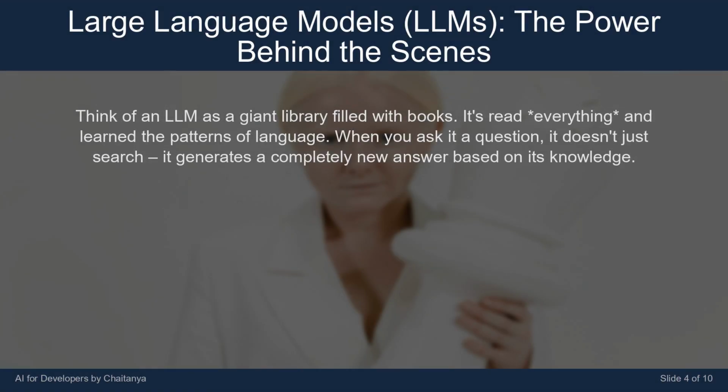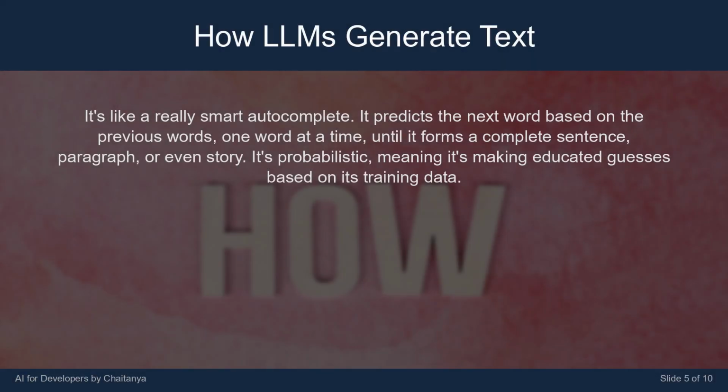Think of an LLM as a giant library filled with books. It's read everything and learned the patterns of language. When you ask it a question, it doesn't just search, it generates a completely new answer based on its knowledge. It's like a really smart autocomplete. It predicts the next word based on the previous words, one word at a time, until it forms a complete sentence, paragraph, or even story. It's probabilistic, meaning it's making educated guesses based on its training data.